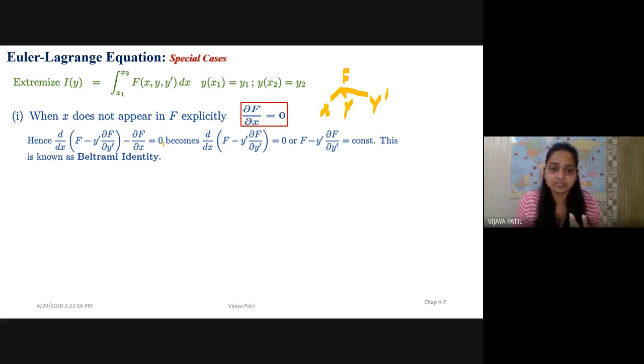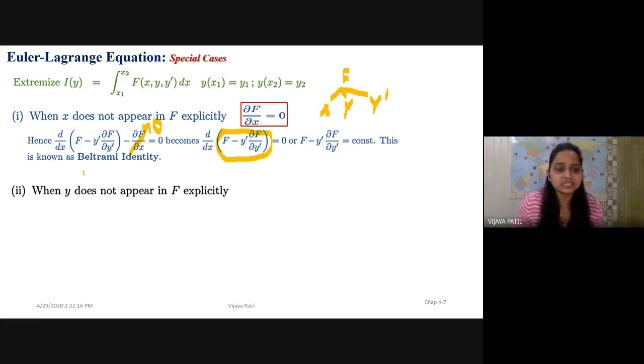So if it becomes 0, that means this part will go to 0. If this part goes to 0, I'm left with this only. That means the differentiation of this bracket with respect to x is 0. What do you mean by that? The meaning is this is nothing but a constant. f − y' ∂f/∂y' equals a constant. And this is known as the Beltrami identity.